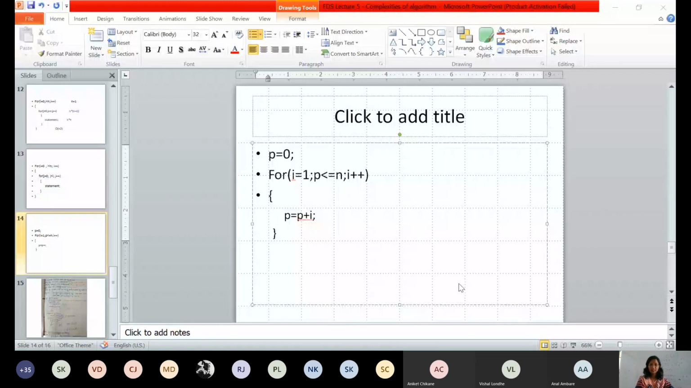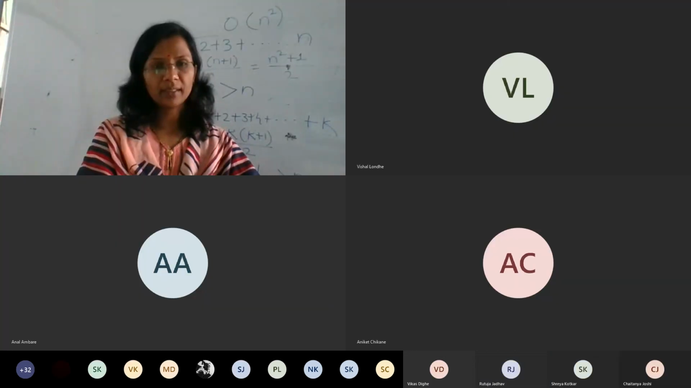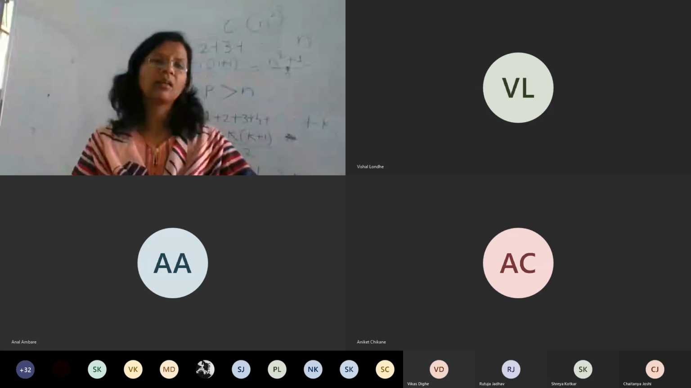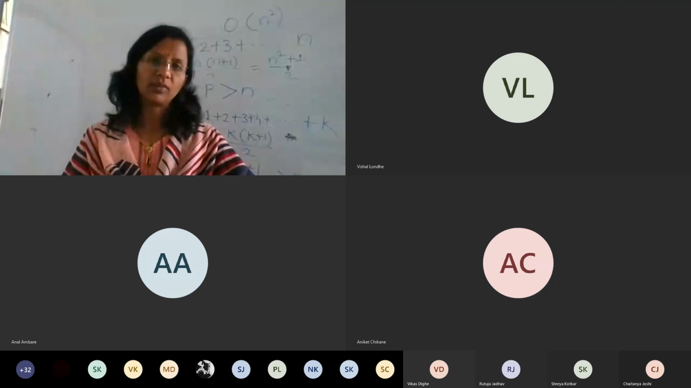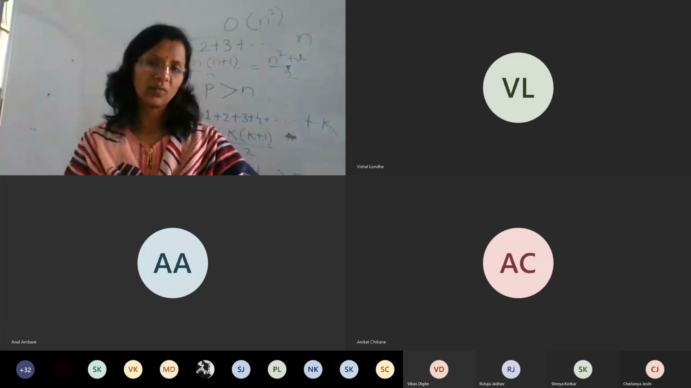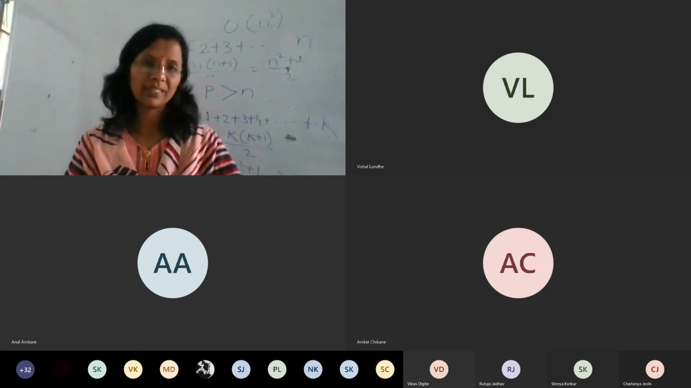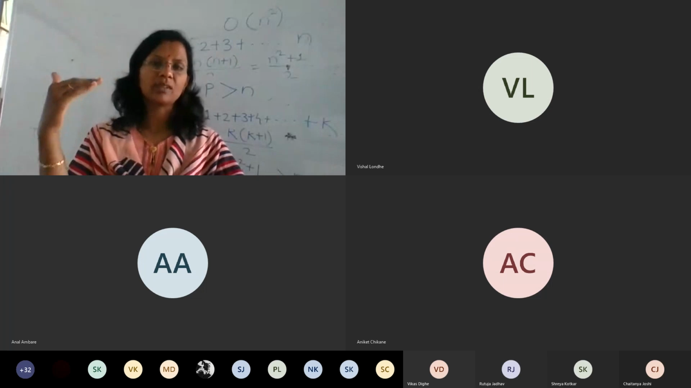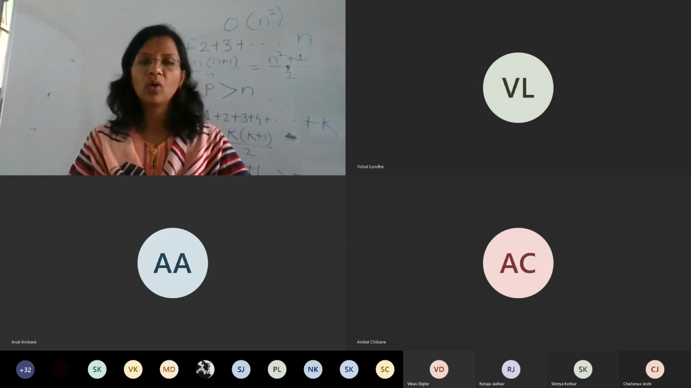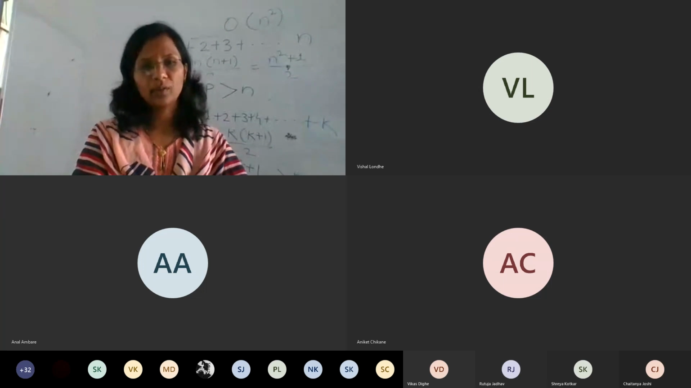Have you noted all the examples? Yes. I expect all of you to practice these sums so that you will be able to understand how the complexity of an algorithm is to be calculated. Just to summarize, what is the basic thing? Calculate how many times the statement written inside the for loop is executed. This is how we go on calculating the time complexity of any algorithm.